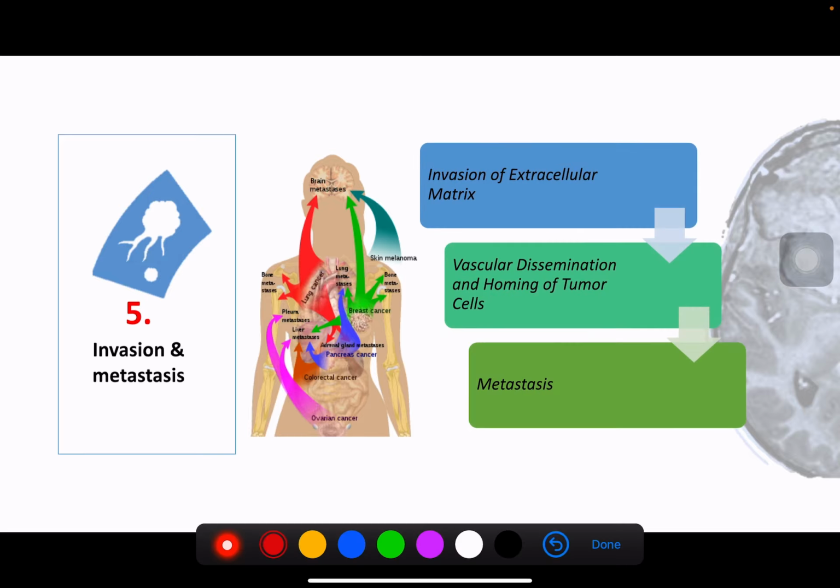Okay, so what does invasion and metastasis involve? It involves three main processes: number one, invasion of extracellular matrix. Number two is vascular dissemination as well as homing of tumor cells. And the third one is the metastasis that occurs in the other organs itself.